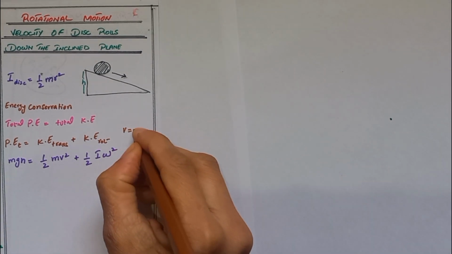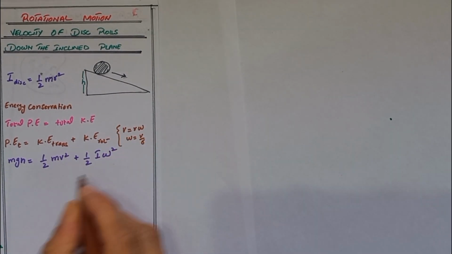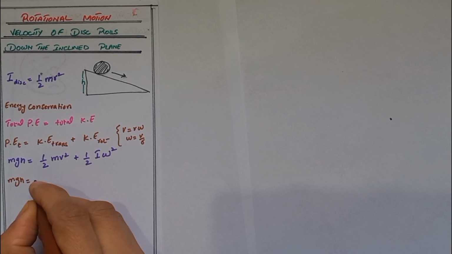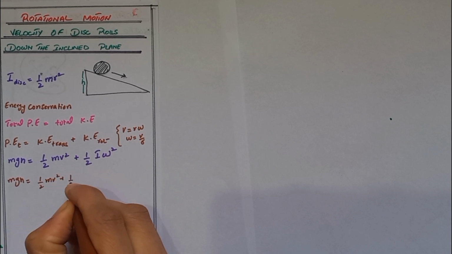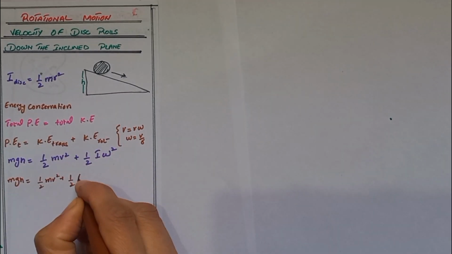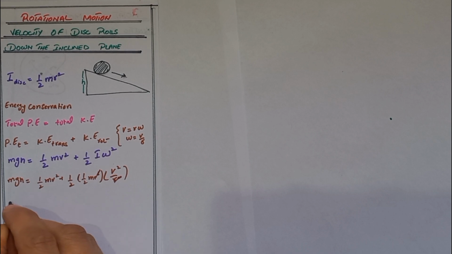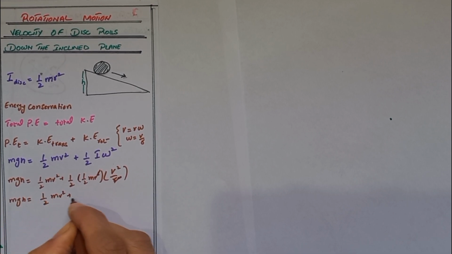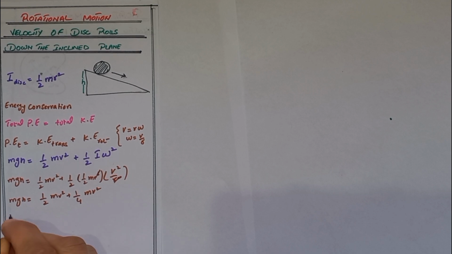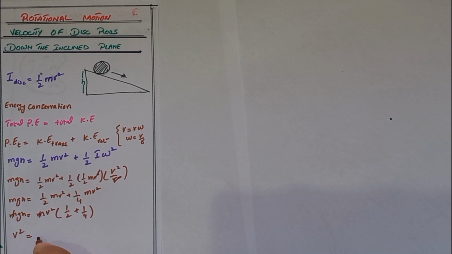So here v is equal to r omega and omega is equal to v by r. Put it here: half m v square plus half I, which is 1 by 2 m r square, times omega square, that is v square over r square. Here the r square and r square cancel. So mgh is equal to half m v square plus 1 by 4 m v square. Taking common m v square, 1 by 2 plus 1 by 4, m and m cancel, so gh is equal to 3 by 4 v square. So v square is equal to 4gh over 3.